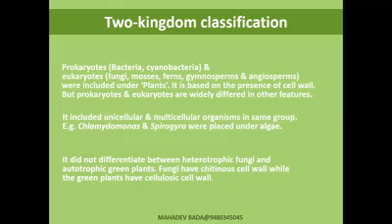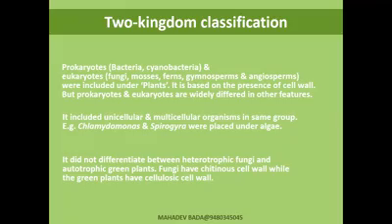Prokaryotes, which include bacteria and cyanobacteria, and eukaryotes, fungi, mosses, ferns, gymnosperms, angiosperms, were all included under plants. It is based on the presence of a cell wall.